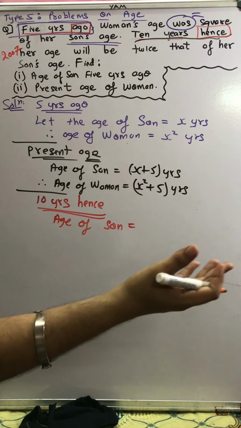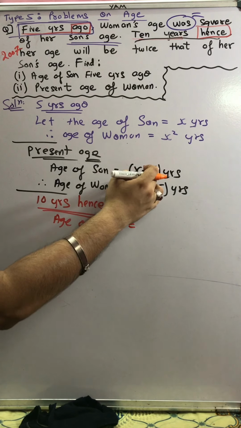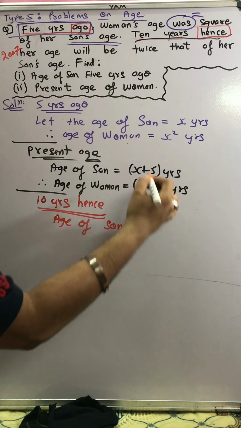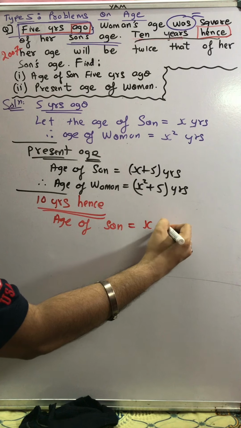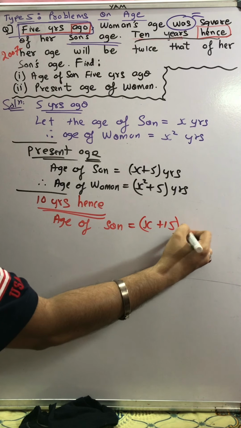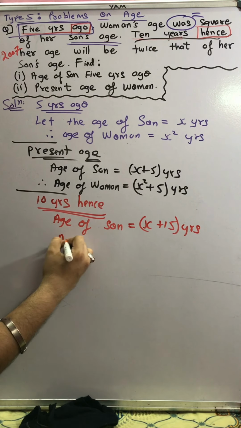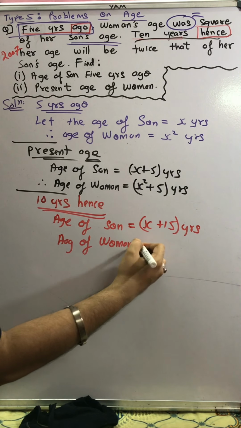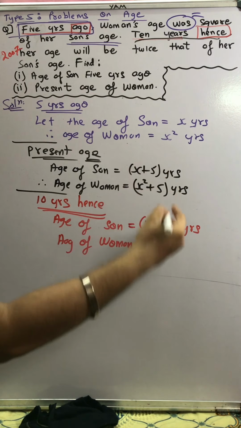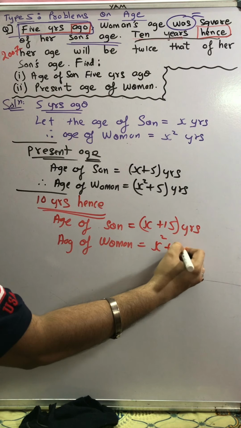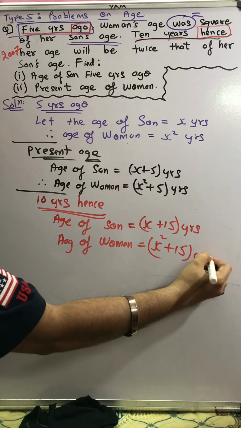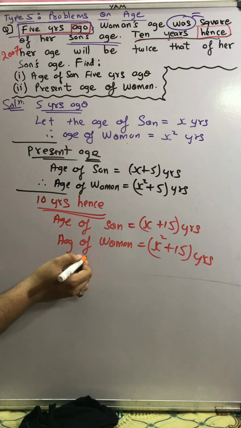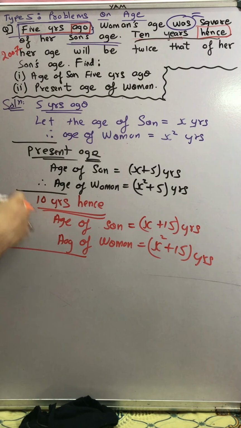So after 10 years he will be X plus 5 plus 10, so X plus 15 years. And age of woman will be X square plus 5 plus 10, so X square plus 15 years. Yes. So we got the 10 years hence age.